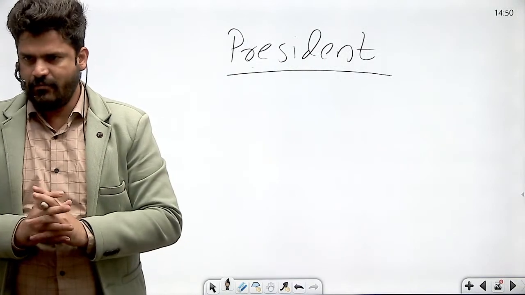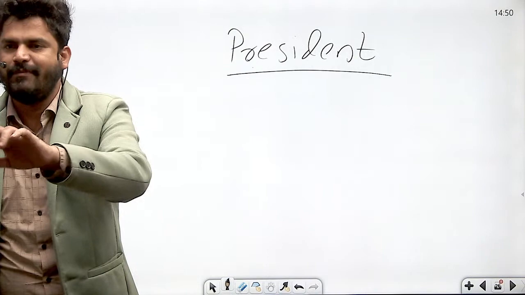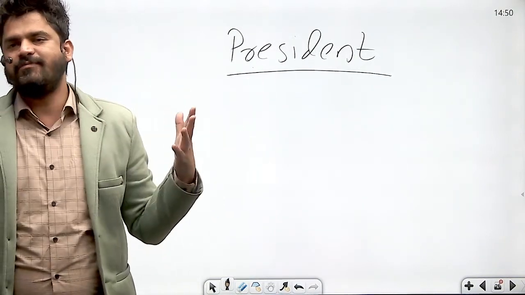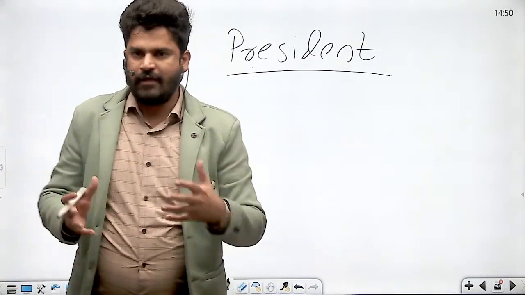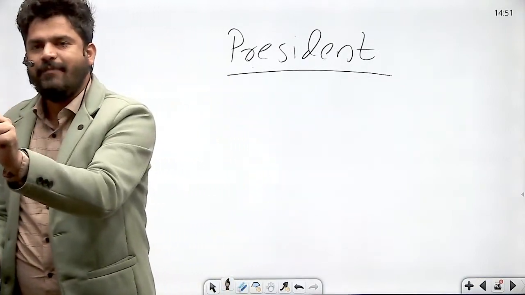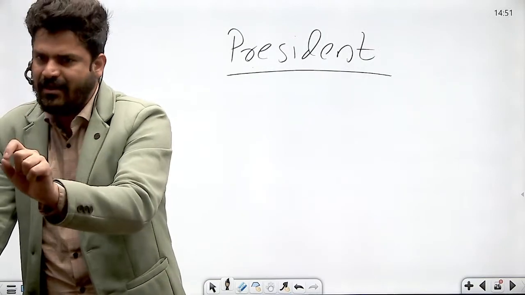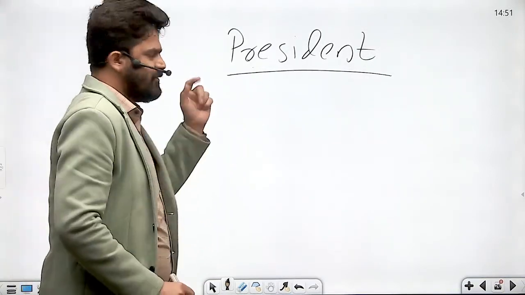Don't say that the constitutional amendment bill will become an act the moment it is passed by both the houses by special majority. No. No bill in India can become an act without the assent of the president. That is why we say the president is an integral part of the Indian parliament. Article 79: there shall be a parliament which shall consist of the president and two houses, namely the Council of States and the House of the People. So don't say that the president is not a part of the Indian parliament, right?